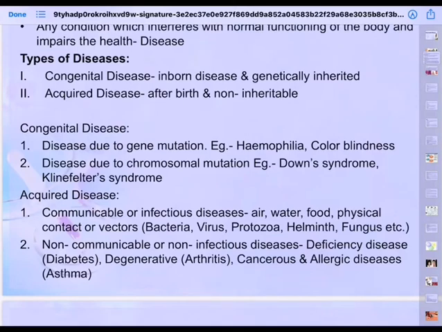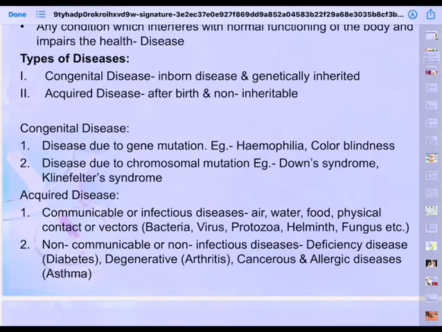And then non-infectious deficiency disease like diabetes, arthritis, cancer, only some forms of cancer, and asthma. These are non-communicable. So acquired diseases are of two types, communicable and non-communicable. And under communicable, we can talk of two further, contagious and non-contagious.